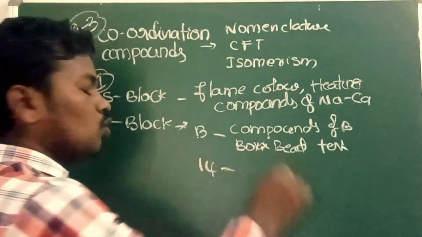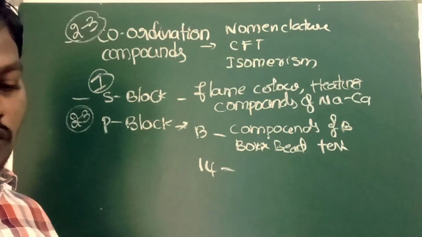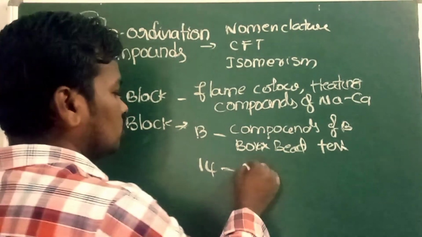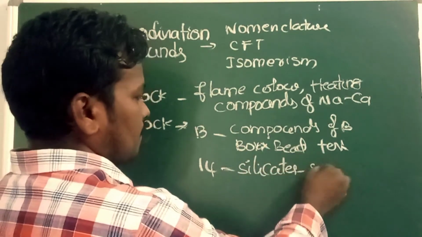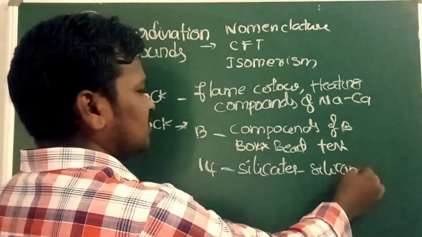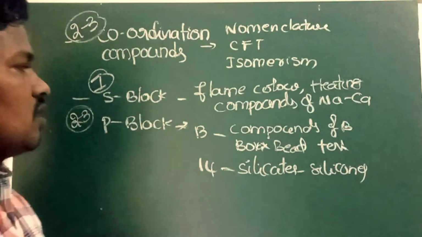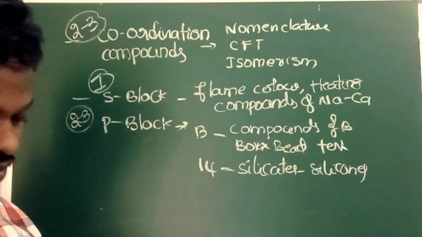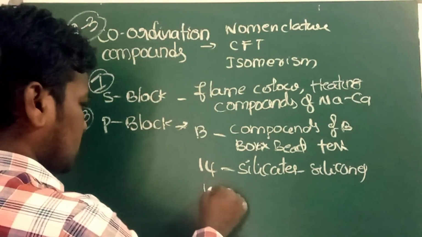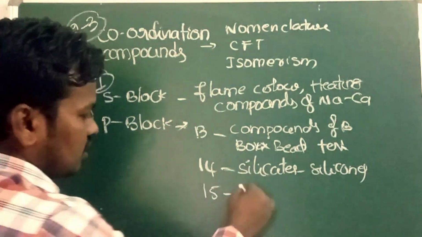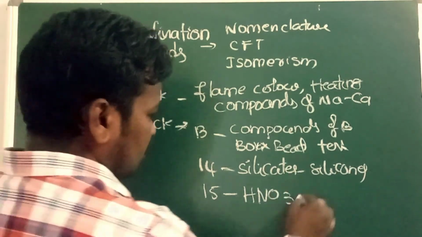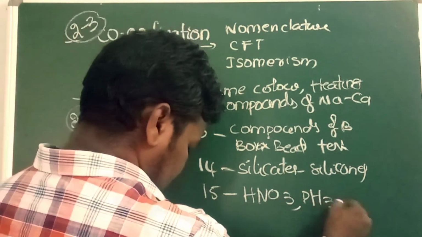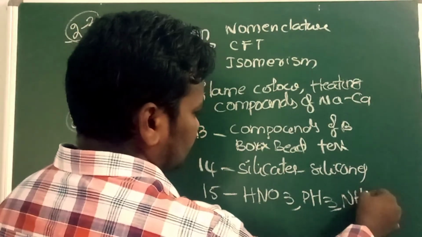When it comes to group 14, silicates and silicones. In the exam they will ask structures. After the 14th, you can see group number 15. You have to learn the structures, like HNO3 properties and all, PH3 and NH3.